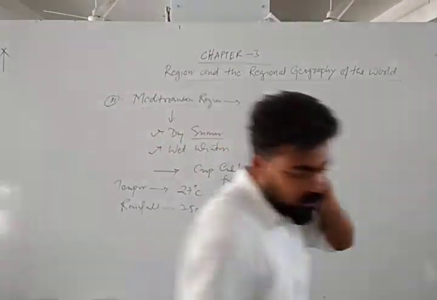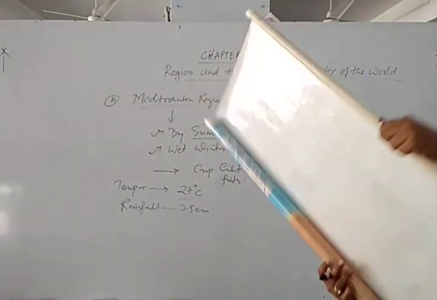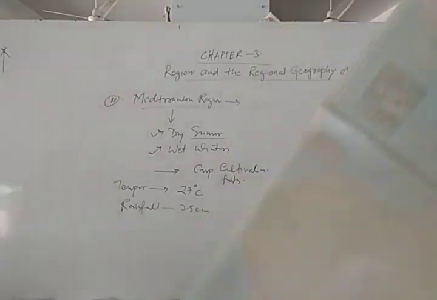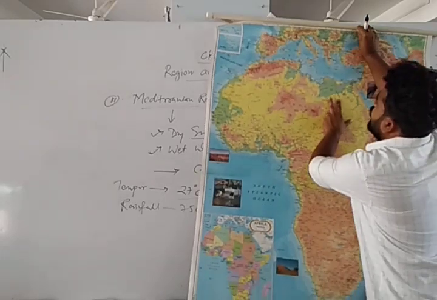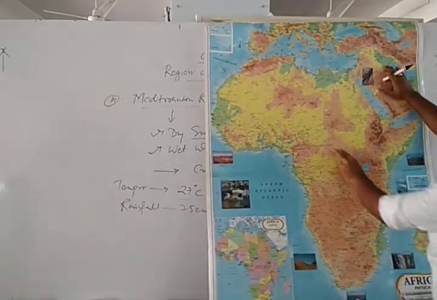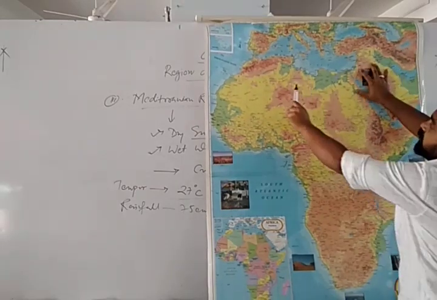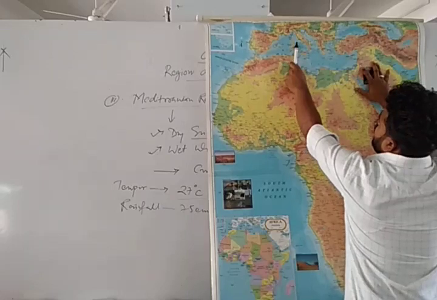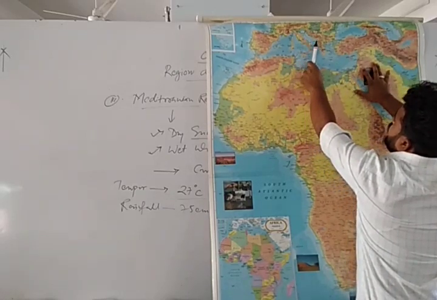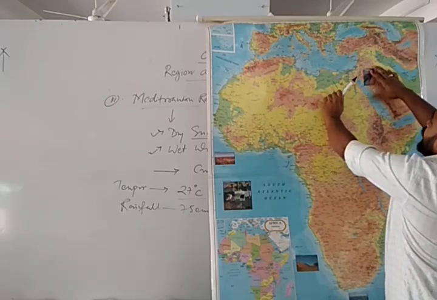Okay, let's see where the Mediterranean Sea is. This is the Mediterranean Sea, from the Strait of Gibraltar to the coast of Italy, Bulgaria, Albania, up to the Red Sea.